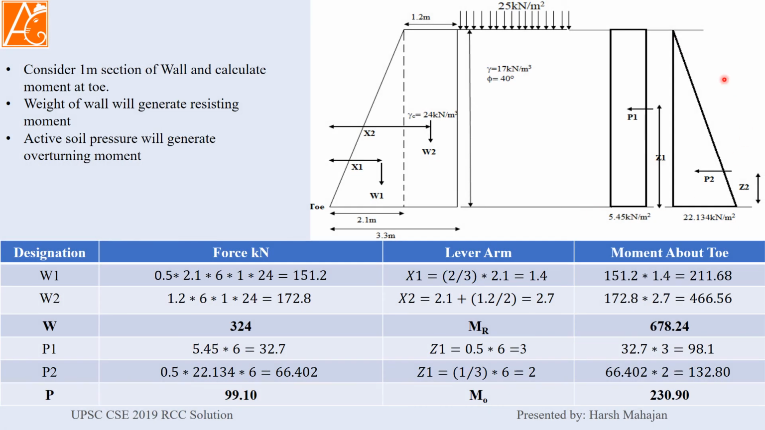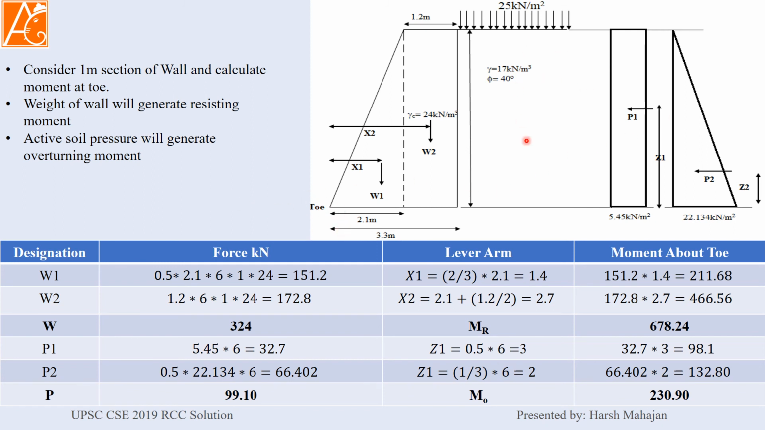Here is the diagram. So this is the constant pressure due to the surcharge, which is 5.45 kilonewton per meter square. And this triangle is the variation of the pressure due to soil, which is maximum at the bottom, about 22.134 kilonewton per meter square, and the total will be 27 point something kilonewton per meter square that we have seen in the previous slide. Now we are considering 1 meter section of the wall, and we want to calculate moment at the toe. Here is the toe.